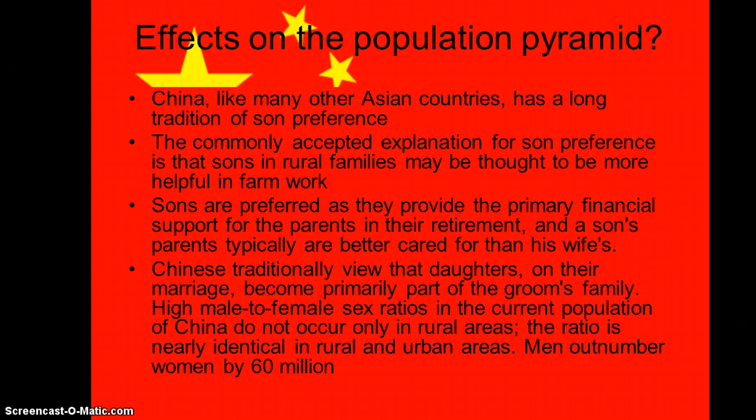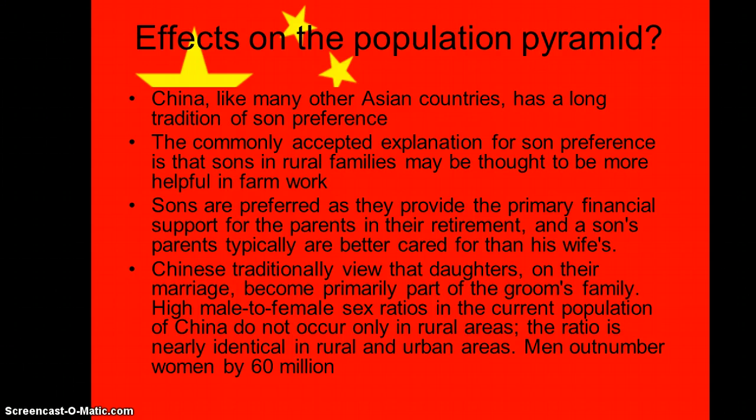Right, if we look at the population pyramid, China, like many other Asian countries, has a long tradition of son preference. This means that they prefer to have boys rather than girls. The commonly accepted explanation for son preference is that sons in rural families may be thought to be more helpful in farm work. Sons are preferred as they provide the primary financial support for the parents in their retirement, and a son's parents typically are better cared for than his wife's. Chinese traditionally view that daughters on their marriage become primarily part of the groom's family. So this means that if a girl is to get married, they then belong to their husband's family and no longer play a part in their own parents' family.